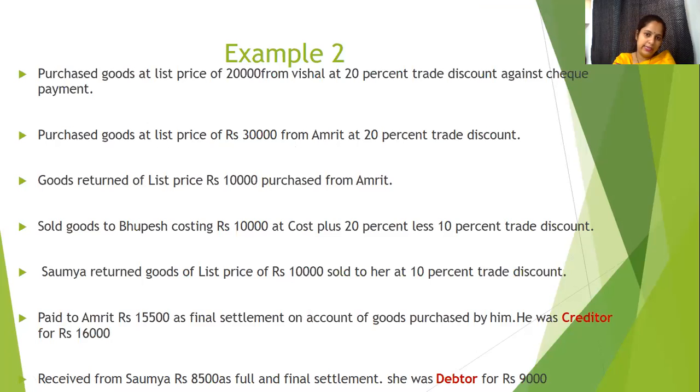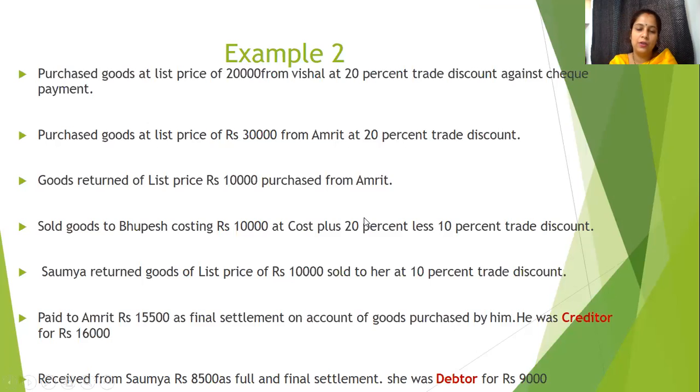Amrit account will be credit. Purchase account debit to Amrit's account, because we are receiving the goods, goods are coming in. Amrit account is a personal account, so he is the giver. One who is a giver is always credited: debit the receiver and credit the giver.